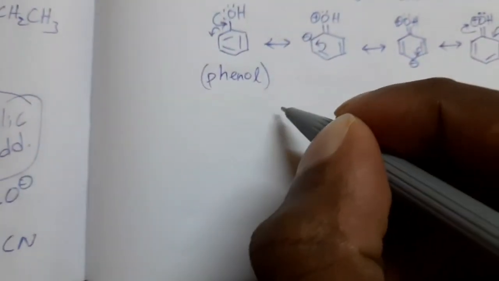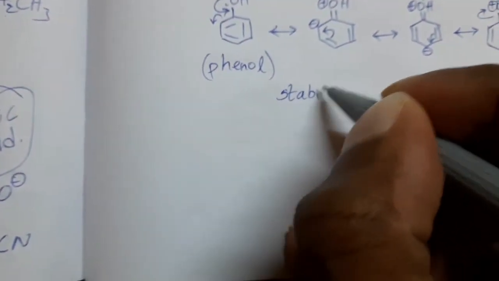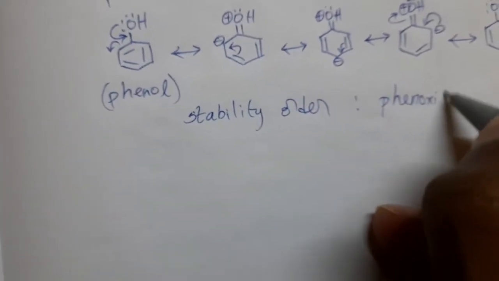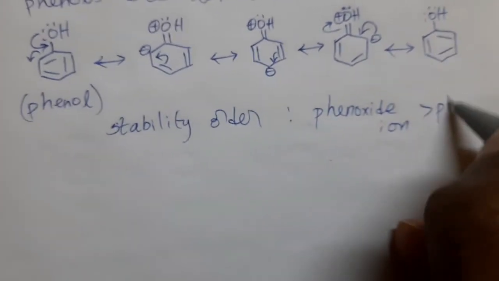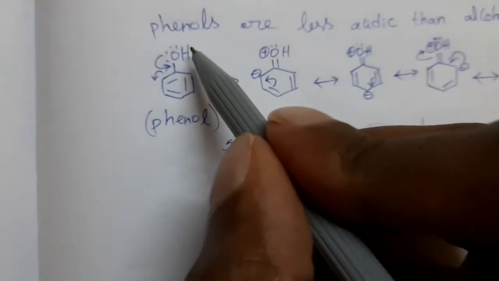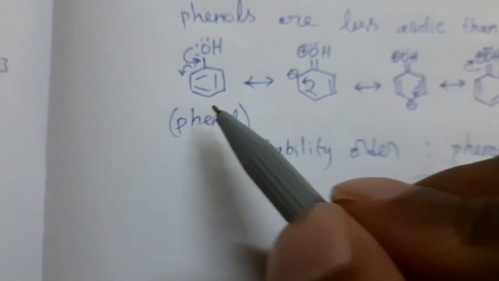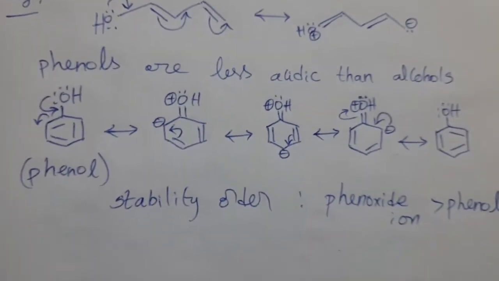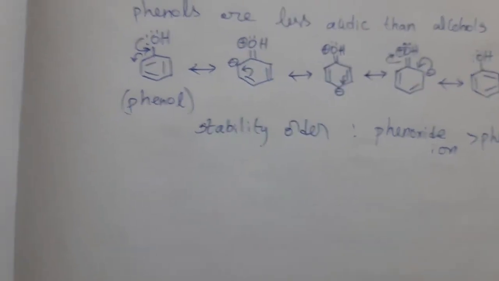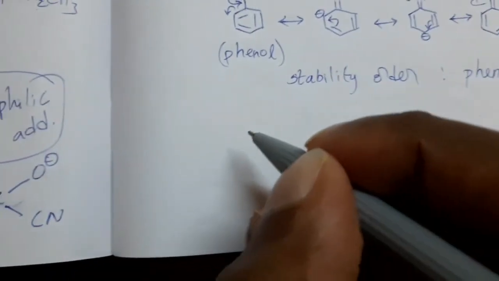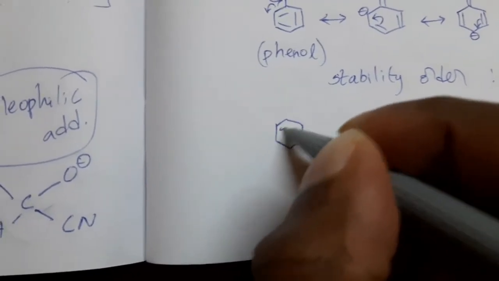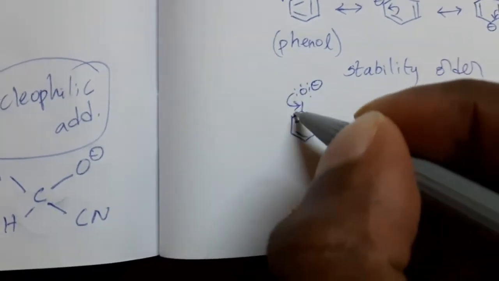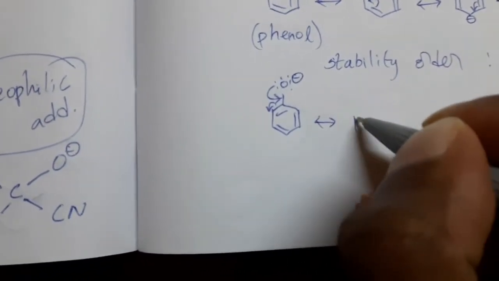And in stability order, phenoxide ion is more stable than phenol. After donating H plus ion, the remaining part is called phenoxide ion. This phenoxide ion also exhibits resonance. See the resonance structures for phenoxide ion. C6H5 oxygen having negative charge. This electron pair shifted here, these pi electrons delocalized in this manner.